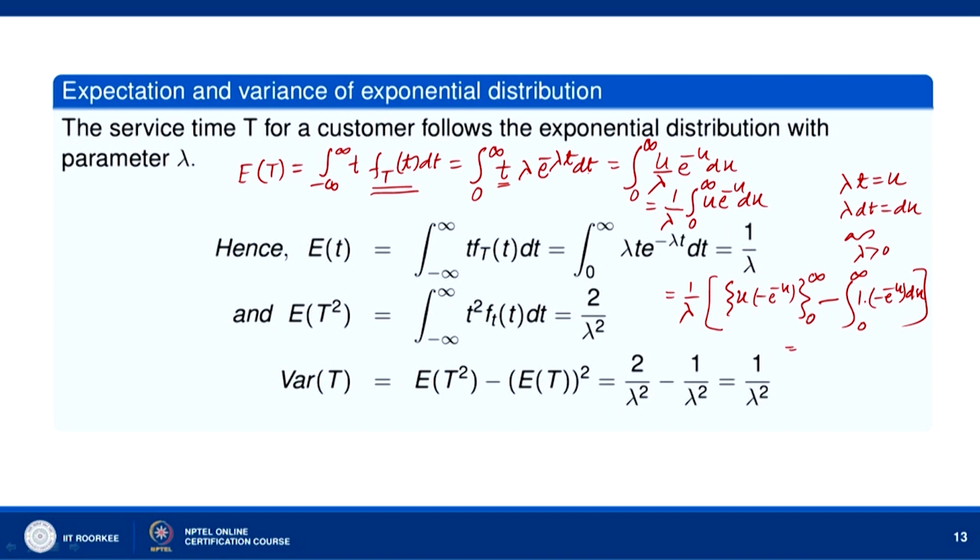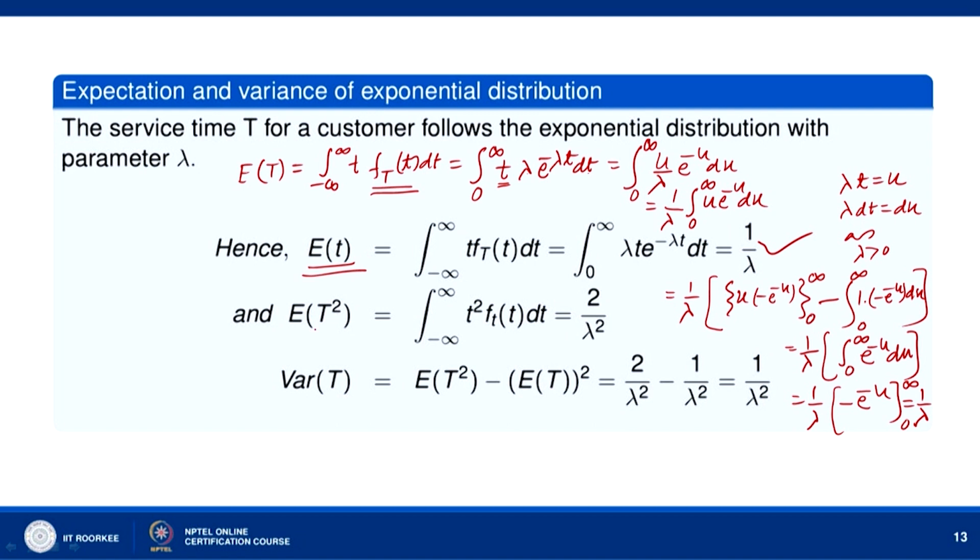So, we have this 0, and then when we put 0 for u, we get 0 as well. So, what we get ultimately is 1 by lambda, and minus minus becomes plus, so the integral from 0 to infinity of e to the power minus u du, and this is 1 by lambda times [minus e to the power minus u, from 0 to infinity]. When u goes to infinity it is 0, when u is equal to 0 it is 1. So, with minus and minus we put because of the lower limit, we get 1 by lambda.